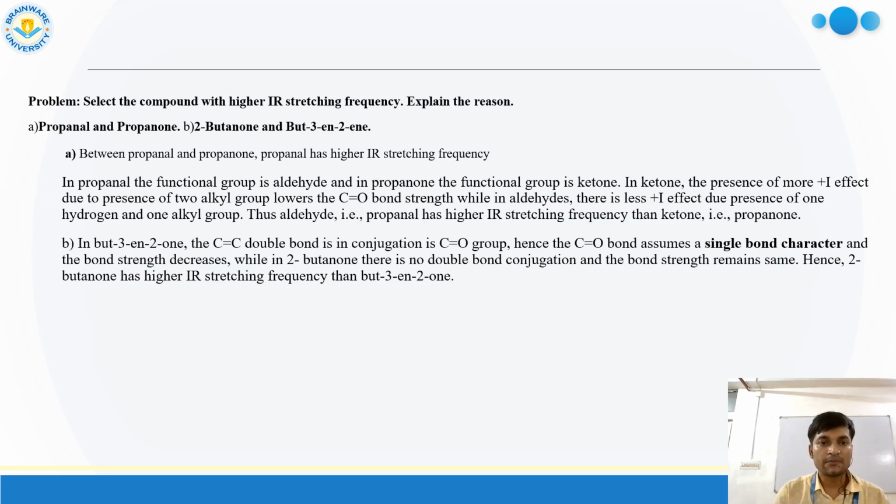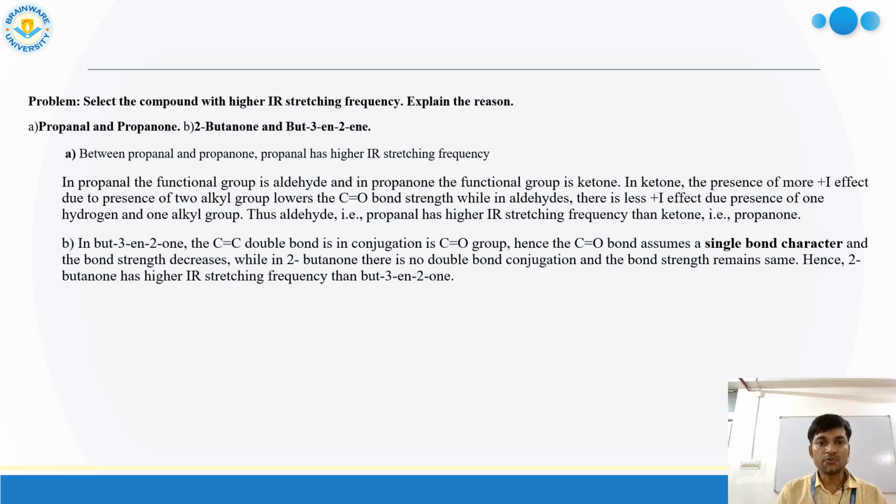And here is another problem: select the compound with the higher stretching frequency and explain the reason. Propanal and propanone. Between propanal and propanone, propanal has the higher stretching frequency, because in propanal the functional group is aldehyde and in propanone it is ketone. In ketone, the plus I effect due to the presence of two alkyl groups lowers the C double bond O bond strength, while in aldehyde the plus I effect is less due to the presence of hydrogen and one alkyl group. Thus aldehyde propanal has a higher IR stretching frequency than the ketone propanone.